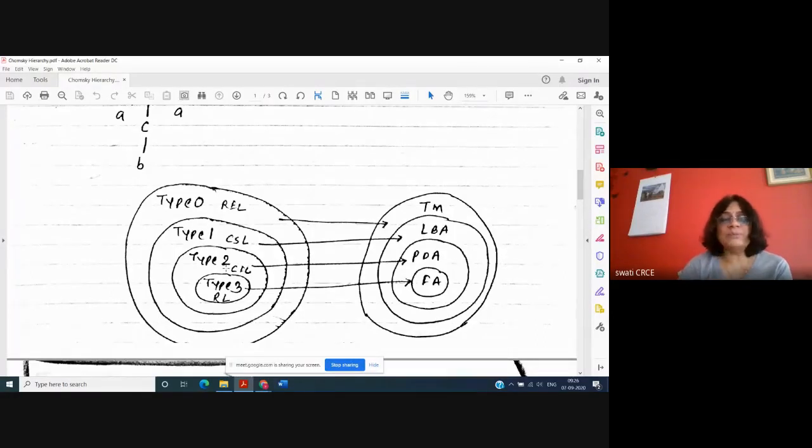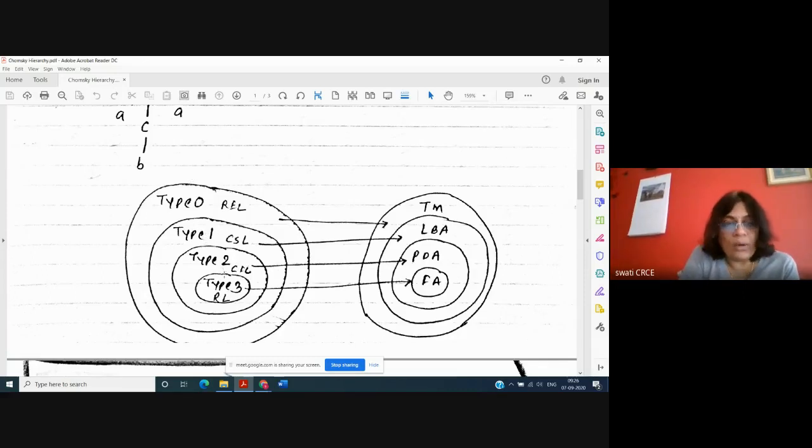As per the Chomsky hierarchy, which is a classification of grammars for formal languages, there are four types of grammars: type 0, type 1, type 2, and type 3. And how to remember? Outer to inner. 0 is the outermost layer, then 1, 2, and 3. You go on spirally drawing the diagram and you get this answer, so you will not make any mistake.